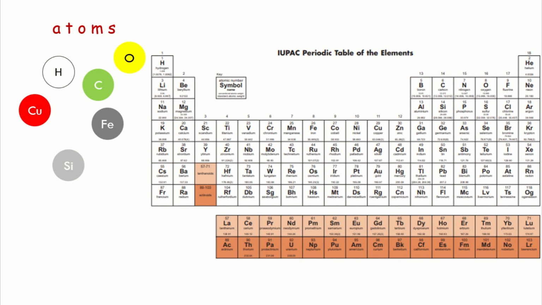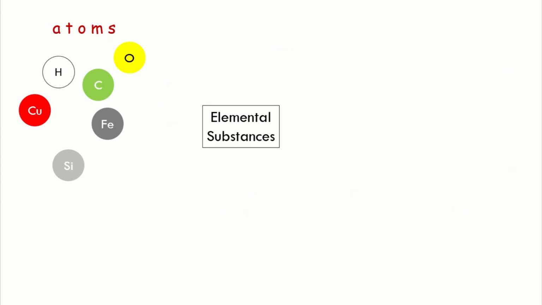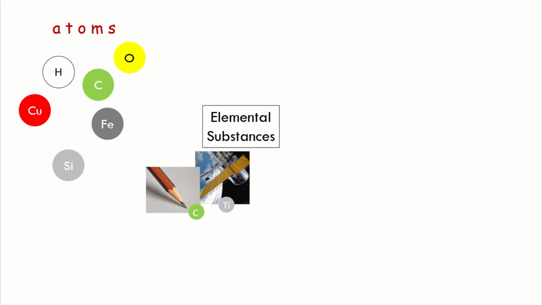Substances or materials that are made up of one kind of atom are what we call elemental substances. Examples of these are the metals used in spacecraft, which is made of titanium, the tip of pencils, which is made of carbon, and hydrogen gas, which was used in aviation back then. In this particular case, hydrogen gas was used to inflate the aircraft Hindenburg, which ended up in a very nasty disaster.